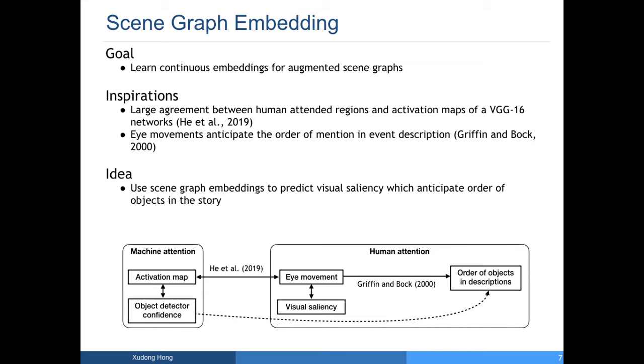The second one is that human eye movement anticipates the order of mention in event description experiments. To simulate this behavior, we use scene graph embeddings to predict the object sequences ordered by their object detector confidence, which can further predict the order of the objects in the story implicitly.